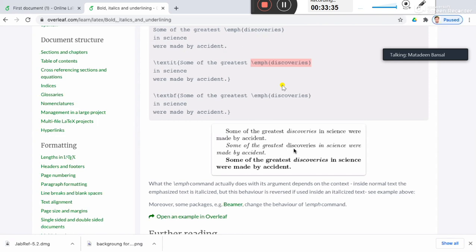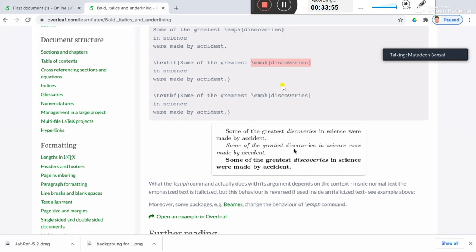So its function depends where you are using it. If you are using it in a normal text, the selected word will be emphasized by converting it into italic. If you are writing in italic and you are using this emphasis command, the word will be used in normal.